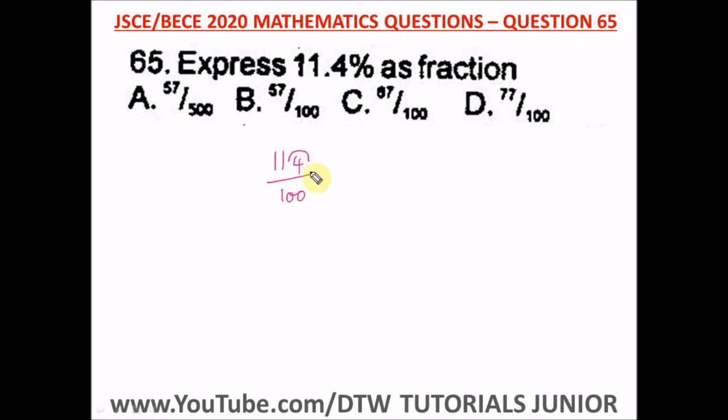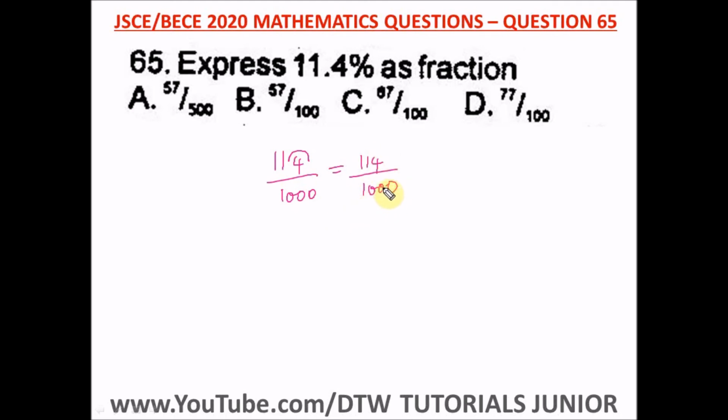Whatever you do to your numerator, you must also do to your denominator. Shifting one place to the right means we're multiplying by 10, so we also multiply the denominator by 10. So this becomes 1000. We now have 114 divided by 1000.